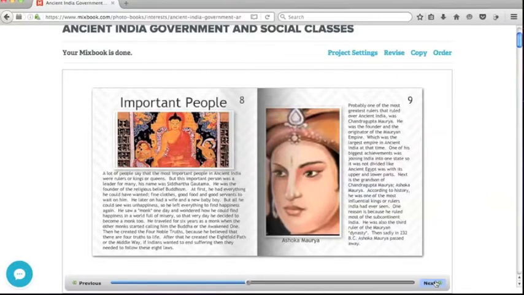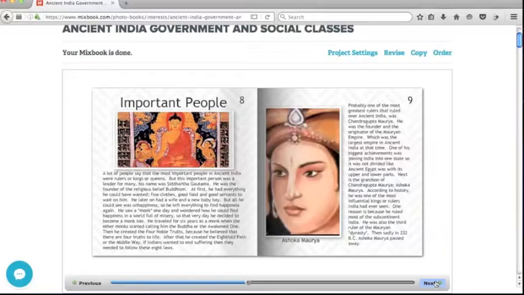Important people. A lot of people say that the most important people in ancient India were rulers or kings or queens. But this important person was a leader for many. His name was Siddhartha Gautama. He was the founder of the religious belief Buddhism.